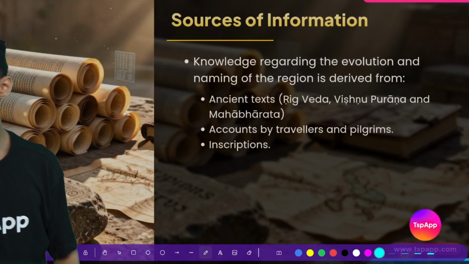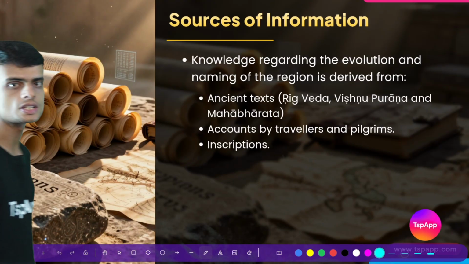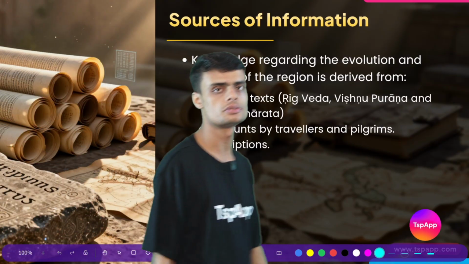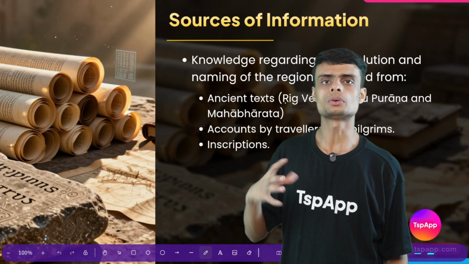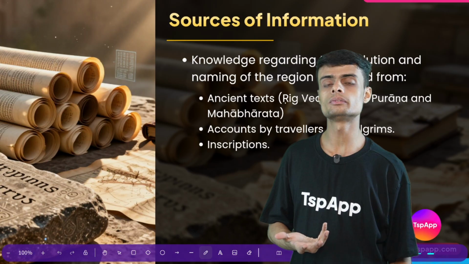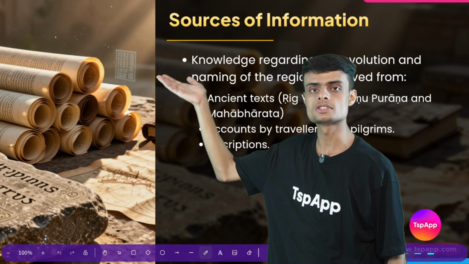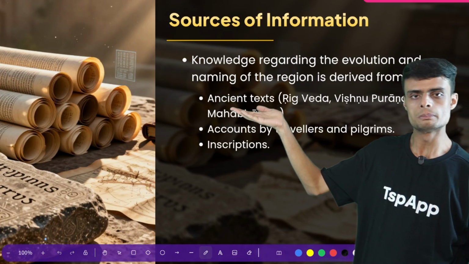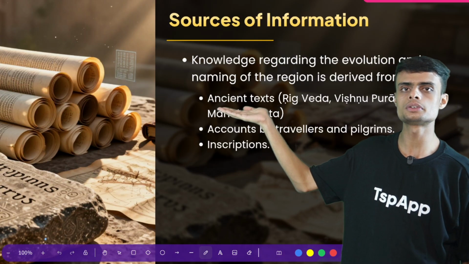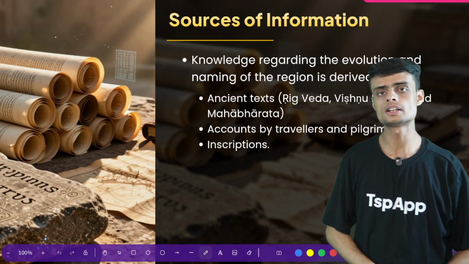Next, what are the other basics of this chapter? We will study the sources of information. In this chapter, whatever we are talking about, the different names of India, it comes from various sources of information. What are these sources? The first source that we will refer to is ancient texts. What are ancient texts?